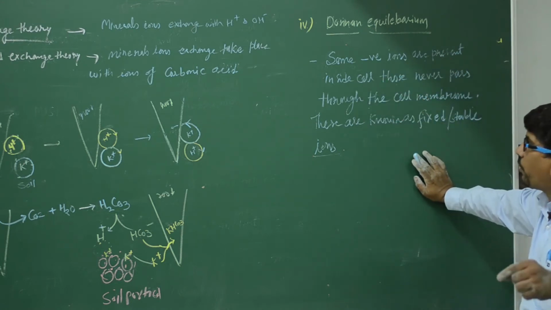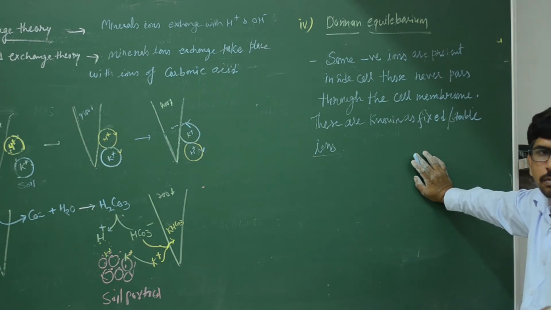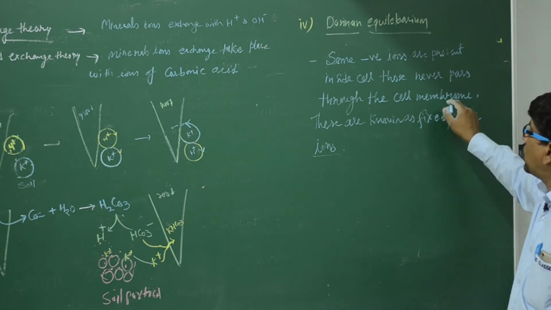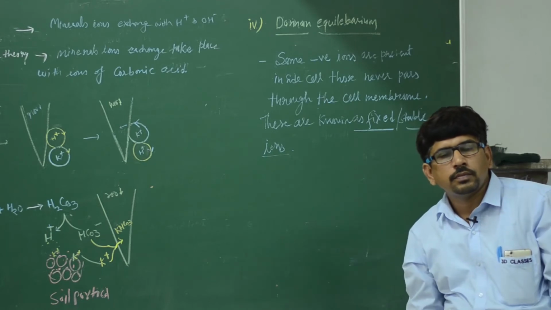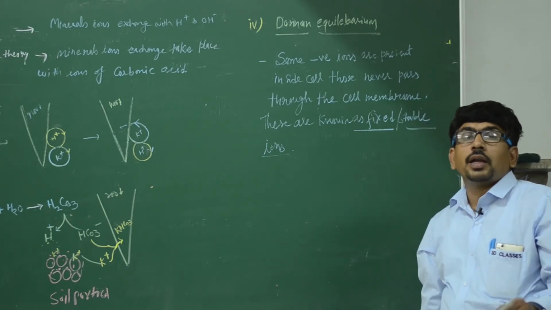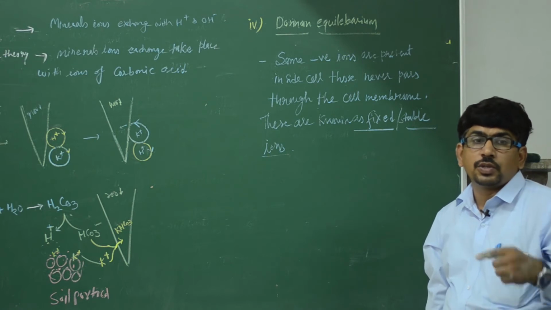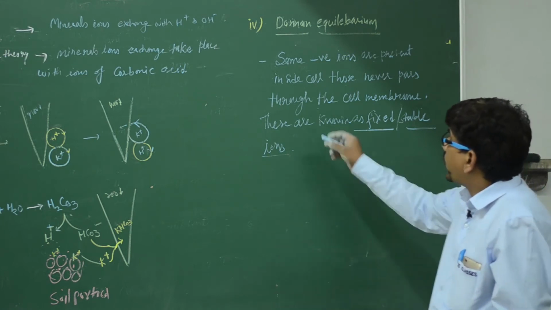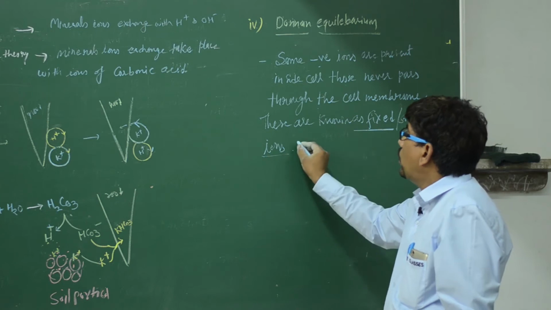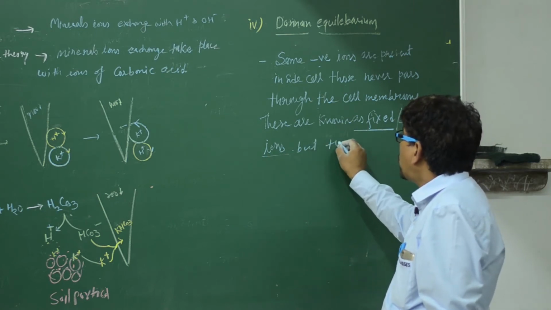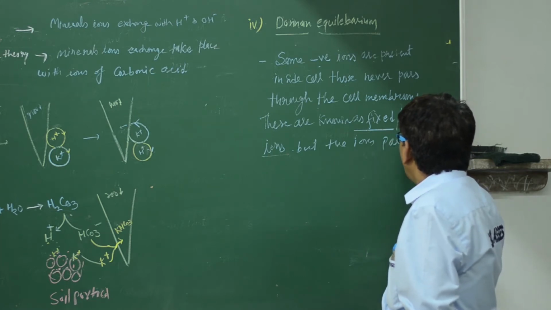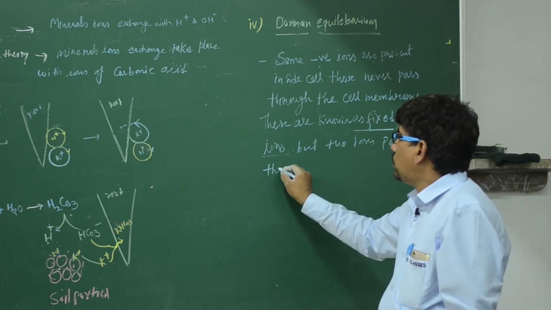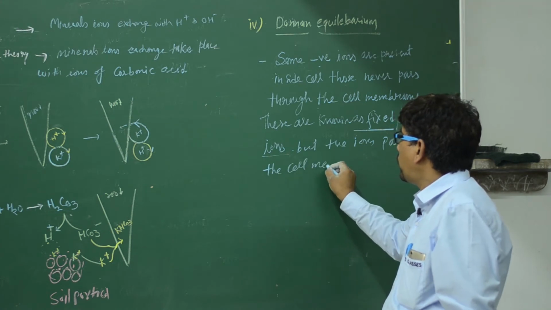Those never pass through the cell membrane, and are known as the fixed ions or stable ions in the cell. It means the size of these negative ions is large, so they cannot pass through the cell membrane. Remember, these are negative, but the positive ions pass through the cell membrane.